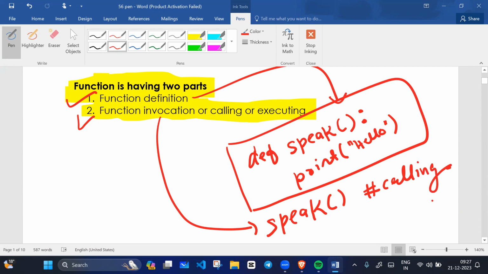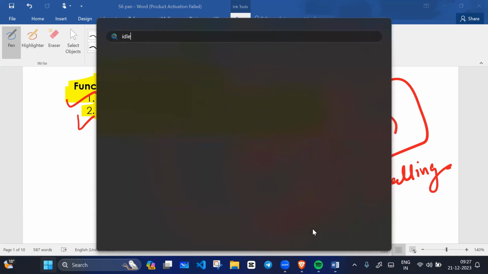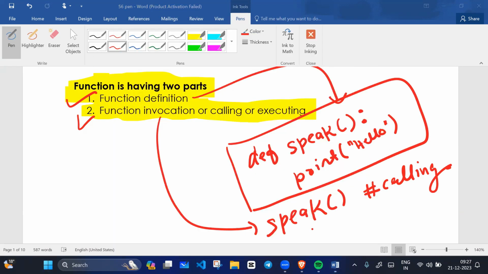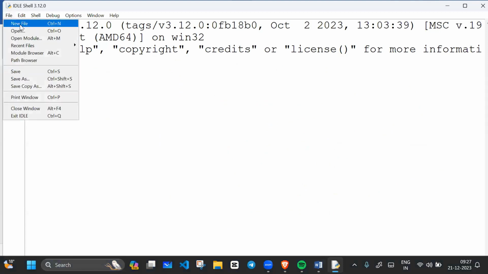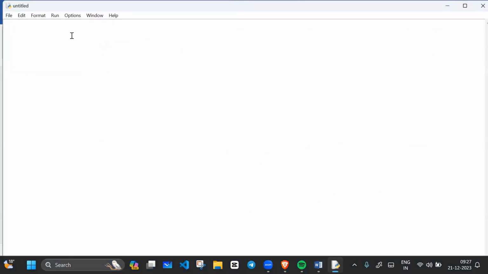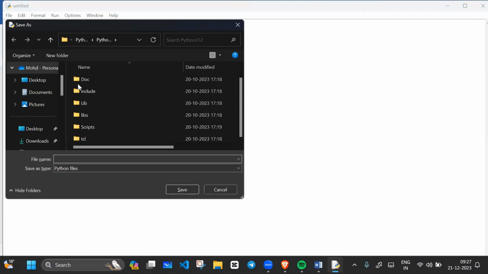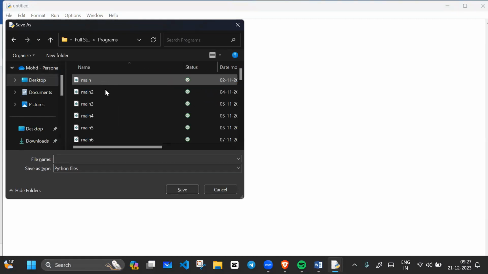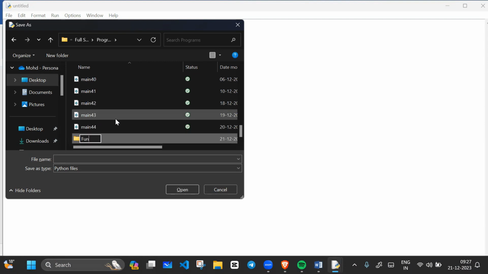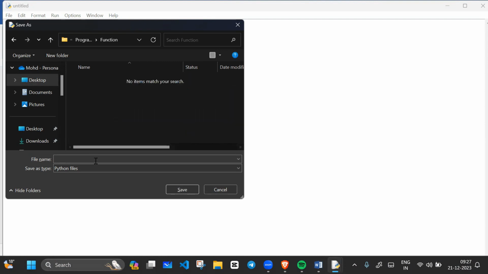Let me tell you one example. Let me open IDLE so that you can easily understand the meaning of function calling and function definition. It's very simple, you just have to be focused in order to understand. So let me save the file on the desktop, in programs, and I will create a function folder. Here is one program. For example, if I want to create a function, first I need a function definition.